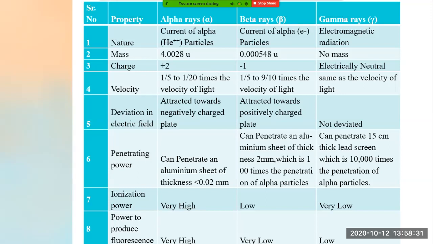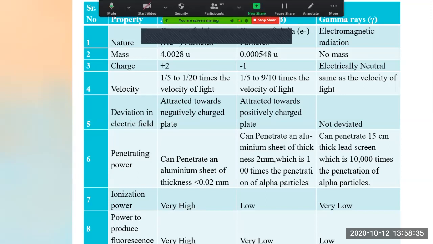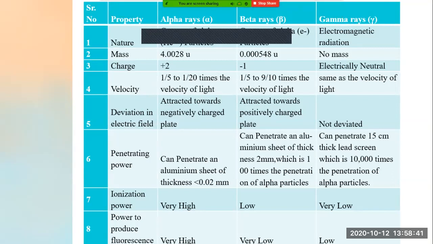Penetration also we have learned: the penetration power of alpha is very less, while that of beta is much more than alpha rays, and gamma has a high penetration power.